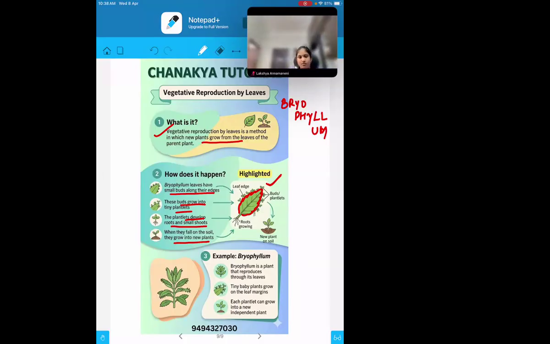The plantlets present over the margin are very light, so when the wind starts blowing, they fall down, and from the soil they get the nutrients and start growing. So bryophyllum is a plant that reproduces through the leaf. The tiny baby plants grow on the margin, convert into plantlets, and independently, after falling from the main plant, they start growing.